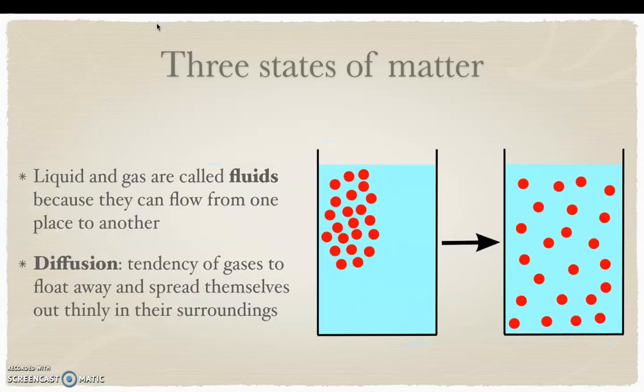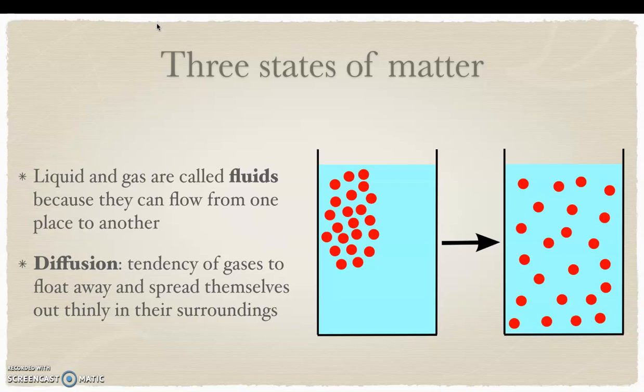Now let's go learn about diffusion. We do have to know about diffusion for today's classwork. So diffusion is a tendency of gases to float away and spread themselves out thinly in their surroundings. So it would be like water and salt. Whenever we have a glass of water and we add salt to it, do we already have salt water? I'll say no. Because all the salt is going to be what? Down at the bottom.